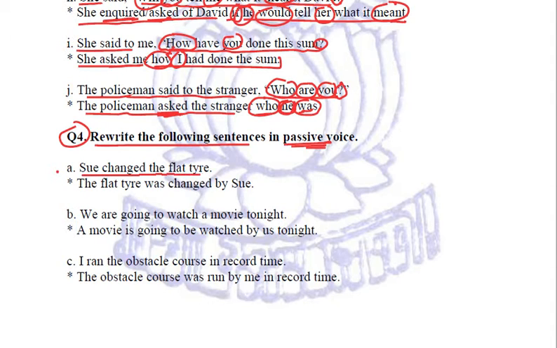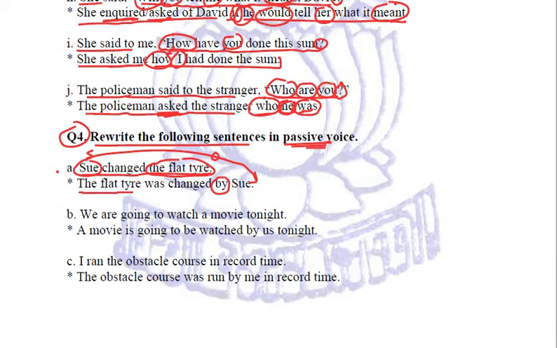Sue changed the flat tire. Now we know that in active we have got a subject and we have got an object, but when we have to convert it into passive, we will interchange them. And whenever subject comes at the end, we will add by.